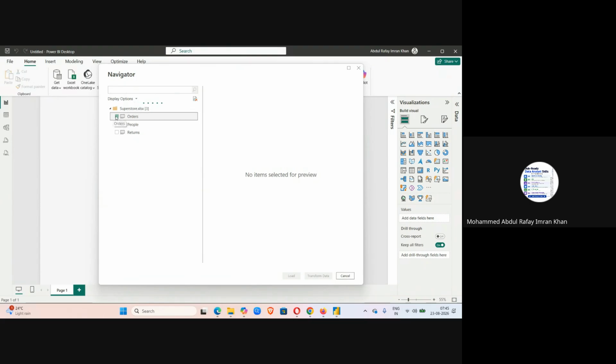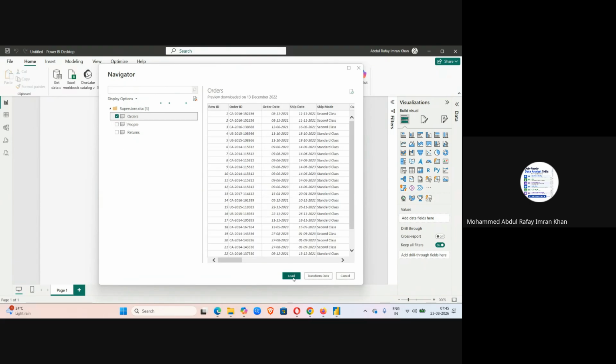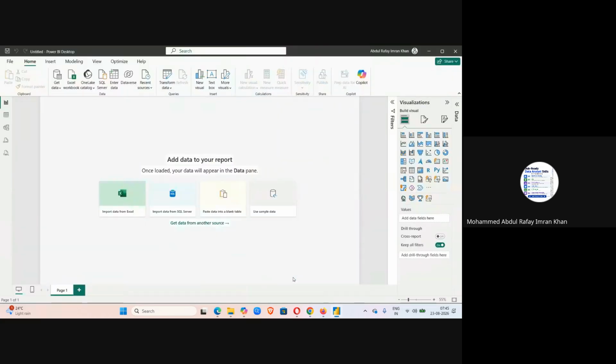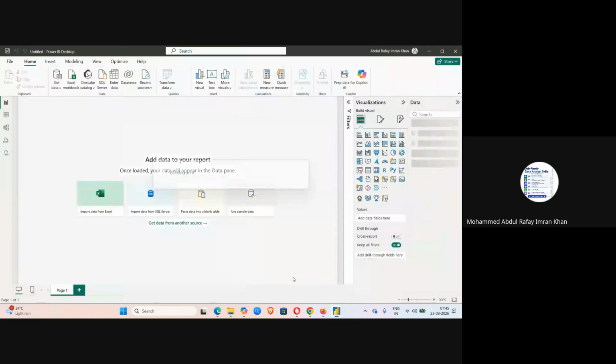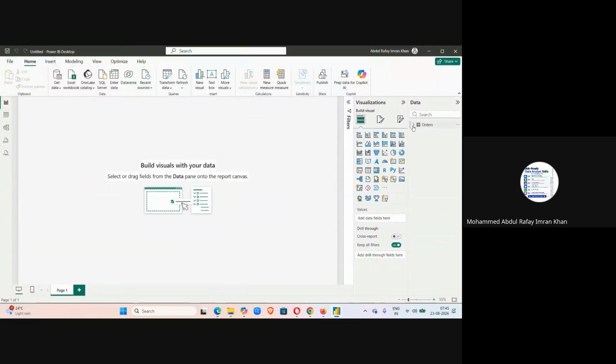Let's choose orders. That's what we want to connect for today. Let's click on load. All right, it's processing. Almost there. Okay, the data is up here. Let me expand this.